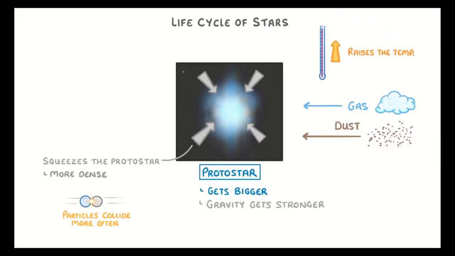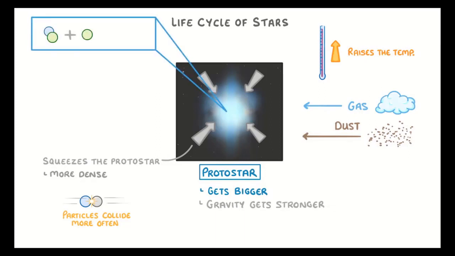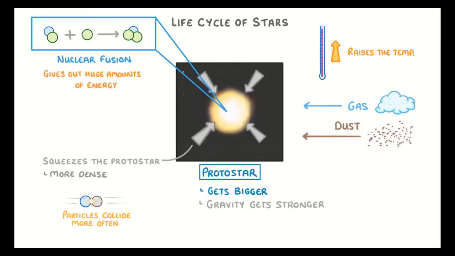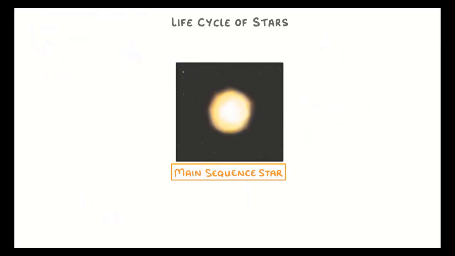As they come closer, the temperature rises. As they are coming closer, the hydrogens are combining and forming helium atoms, and this process is called nuclear fusion. As a result of the nuclear fusion, energy is given out, so the temperature rises very high, and a main sequence star is formed.